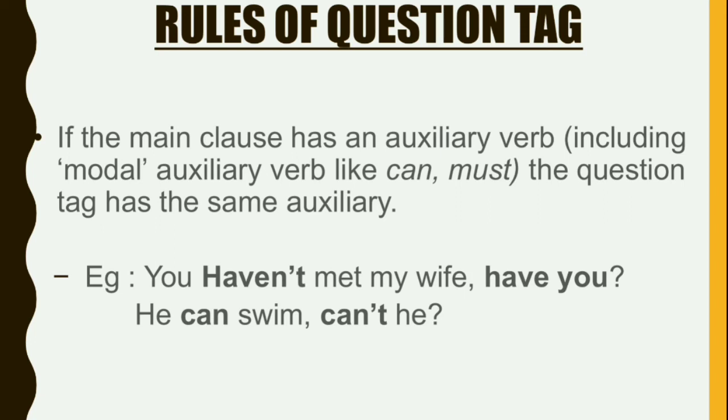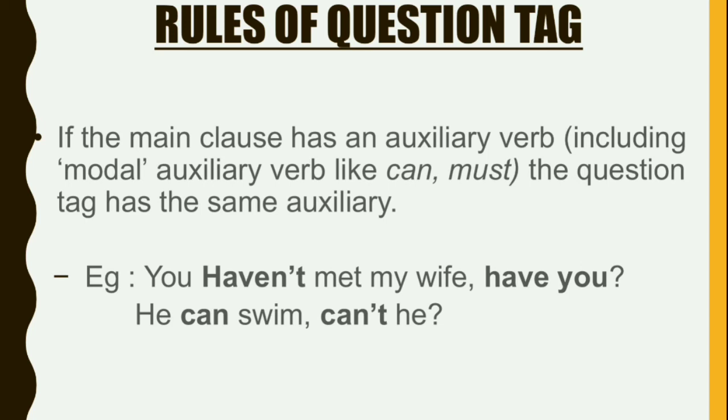Next is, if the main clause has an auxiliary verb, including a modal auxiliary verb like can, must, the question tag has the same auxiliary. So we know what is an auxiliary verb and the main clause. What is a clause? It's a part of a sentence which contains a subject and a verb, usually joined to the rest of the sentence by a conjunction. So it is a sentence with subject and verb.